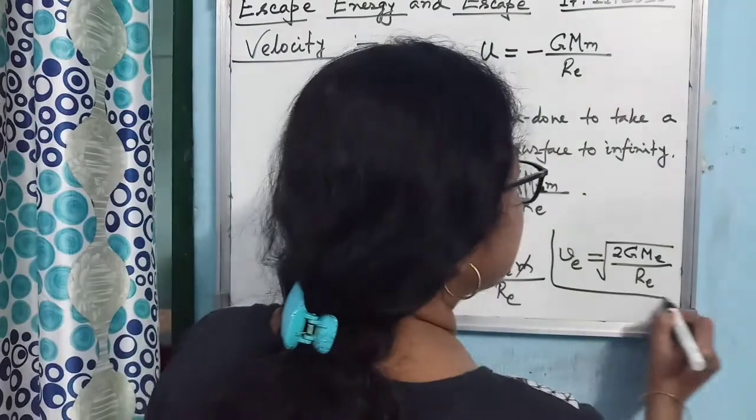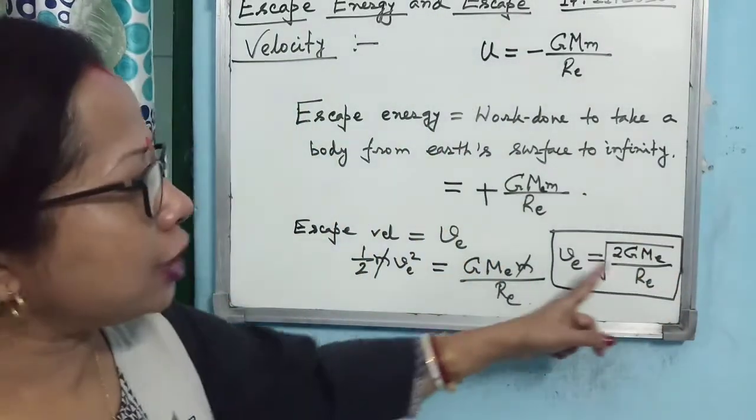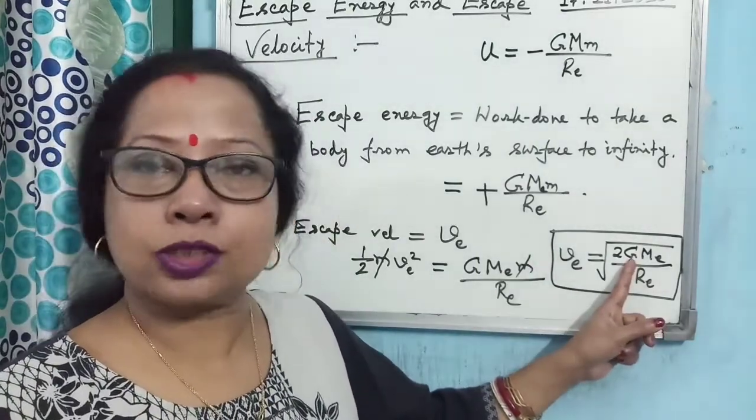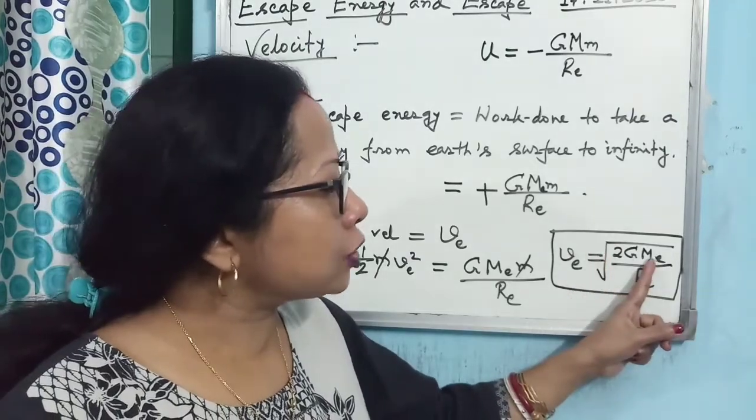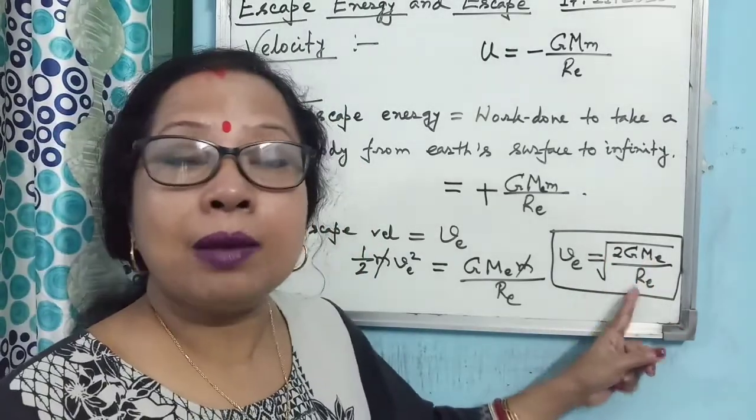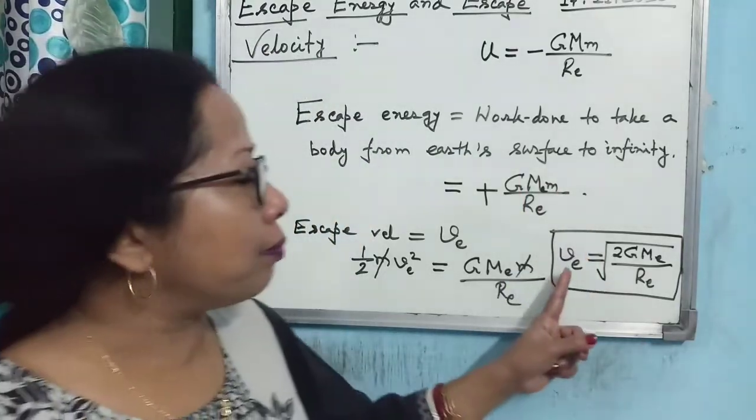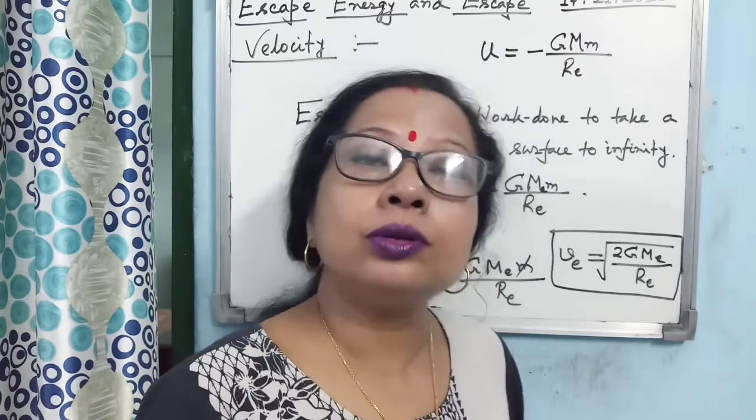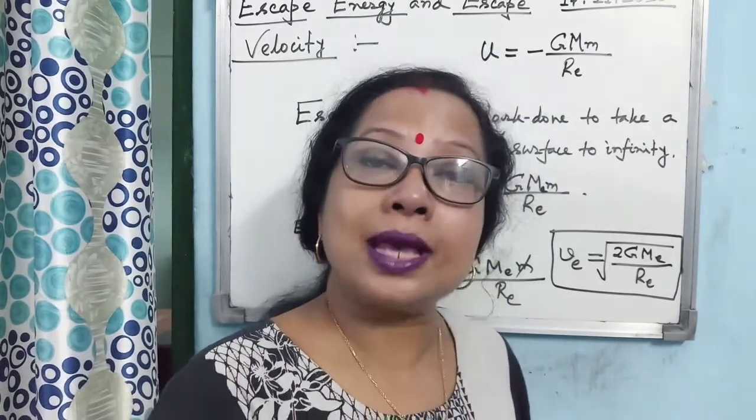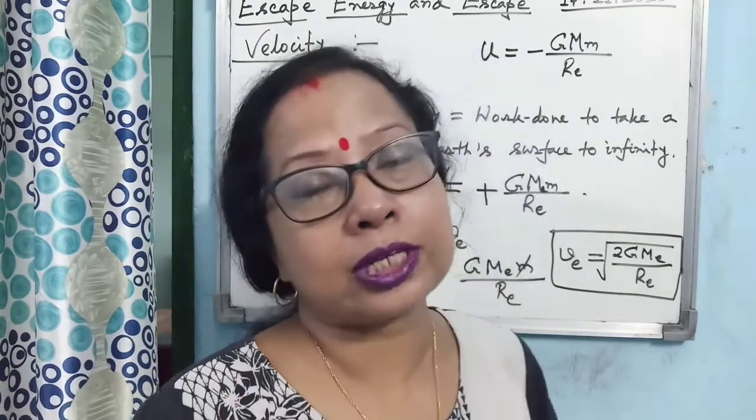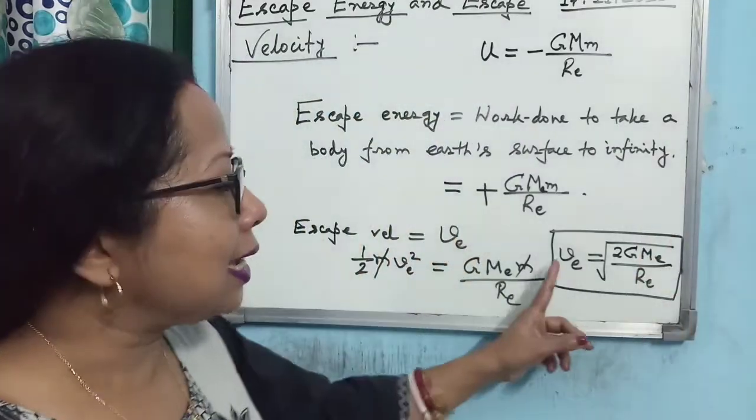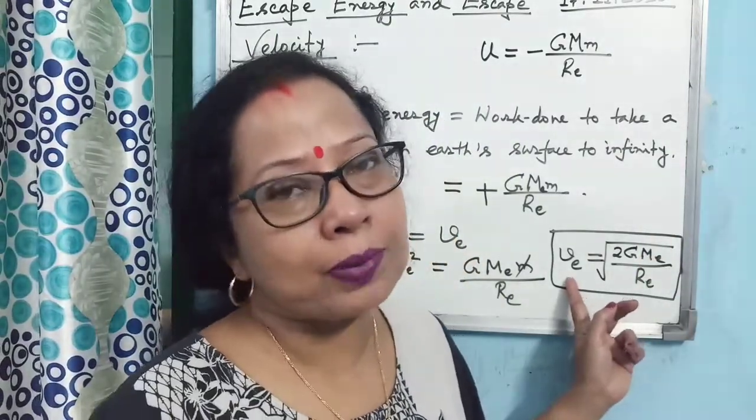Now the fantastic thing is that if you look at the expression of the escape velocity, you see escape velocity depends on big G, which is constant. 2 is a constant. Now it depends on mass of Earth and radius of Earth, but it is independent of the mass of the body you are throwing. So if you want to send a huge stone to space, or if you want to send a small pebble to space, in both the cases escape velocity will be same. Means you have to impart the same velocity.